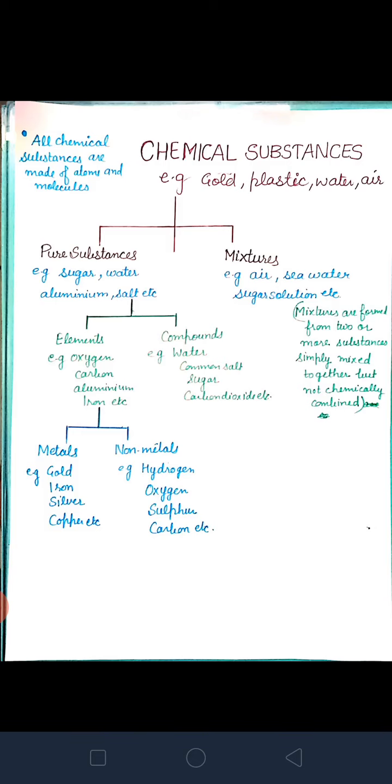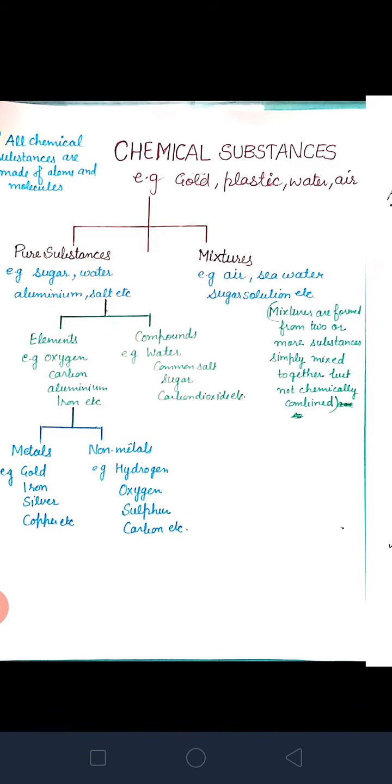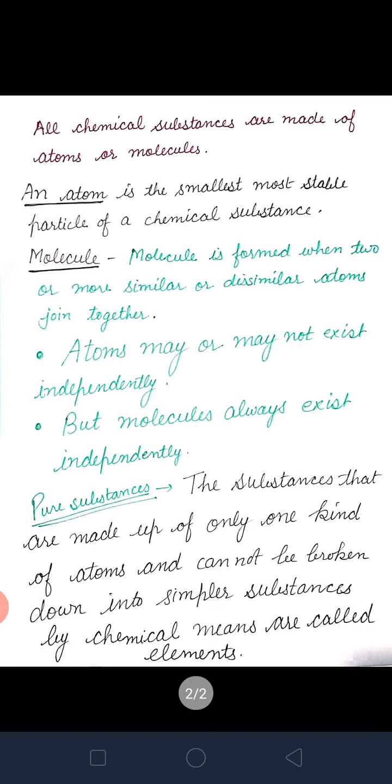If you have to define an atom, the atom is the smallest, most stable particle of a chemical substance. What do you mean by an atom? The smallest particle of a substance that may or may not exist independently is called an atom.